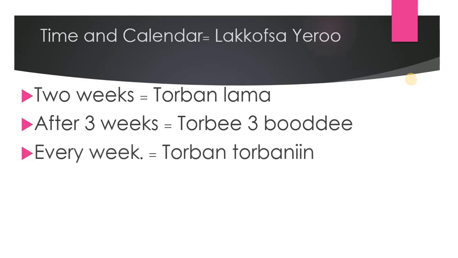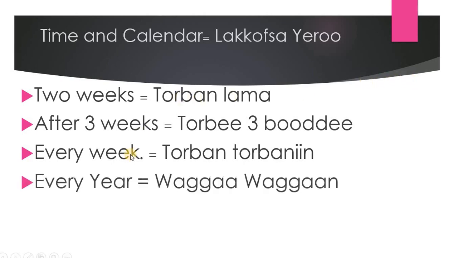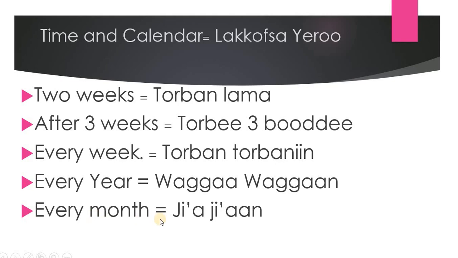Every week, look at these structures. Every week, torban, torbaniin. We repeat the word. We don't have an every like that. Torban, torbaniin. Every year, waggaa, waggaan. Every month, ji'a, ji'aan. We can also say every day, guyyaa, guyyaan.